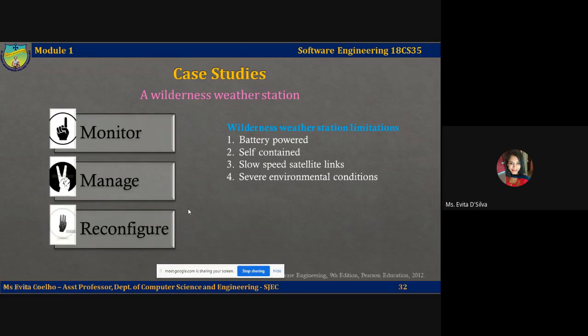Because weather stations have to be self-contained and cannot be attended regularly by human personnel, whatever software you design for such a system is definitely going to be complex, even though the data collection functionality is fairly simple. In spite of that, the software design will be very complex because it has to deal with making decisions, with redundancy, with monitoring, and all these critical, crucial operations.